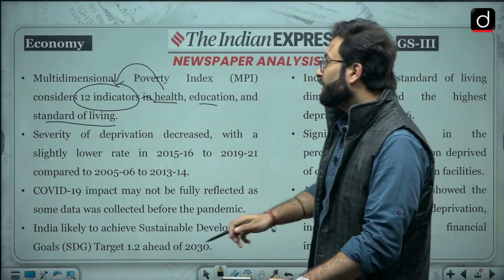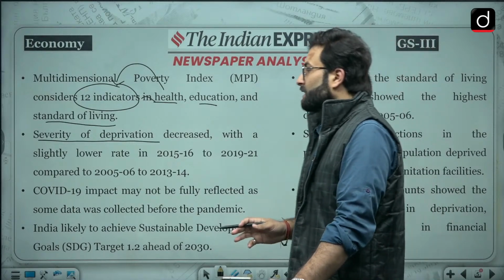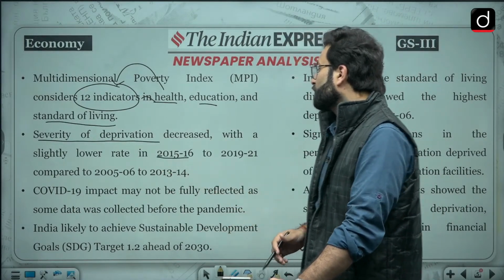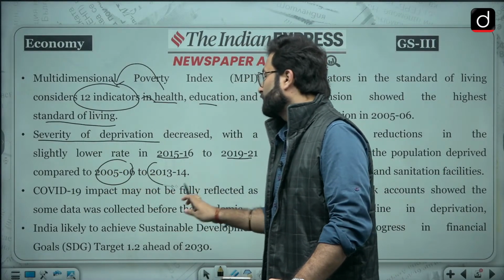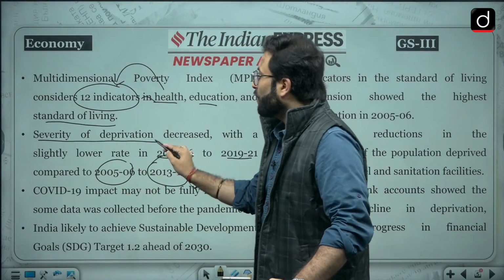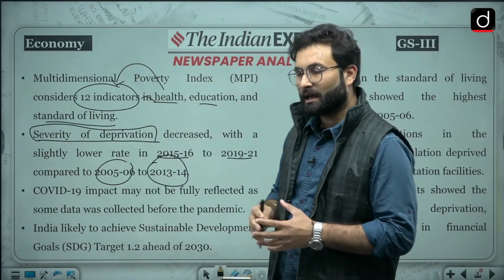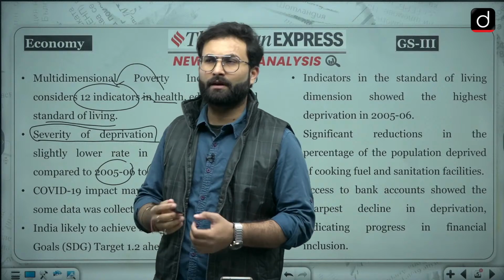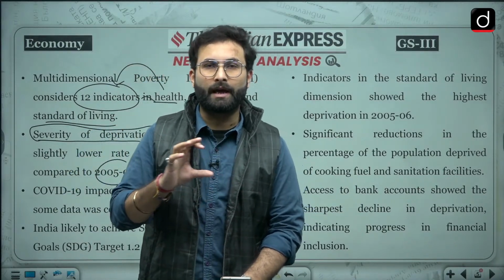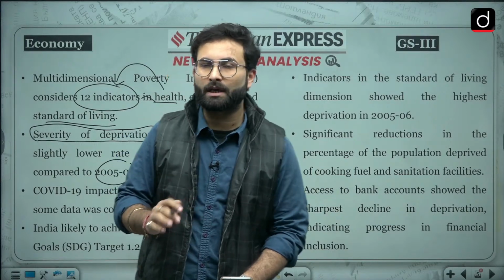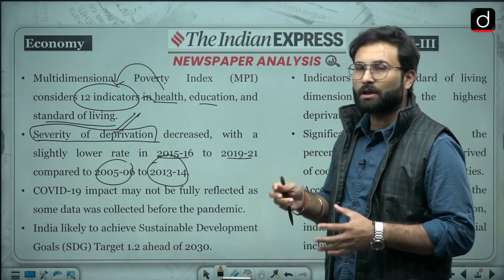Severity of deprivation decreased at a slightly lower rate in 2015-16 to 2019-21 compared to 2005-6 to 2013-14. There are 2 classes in our country, the haves and the have-nots. The have-nots are kind of deprived. So the severity of deprivation has decreased, though at a relatively lower rate this time.